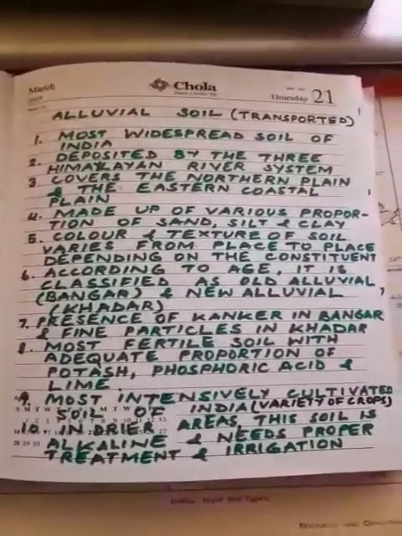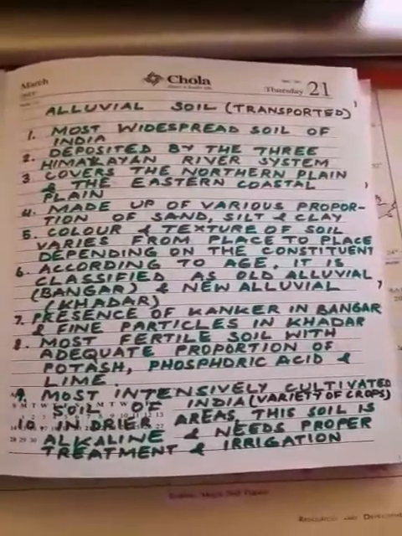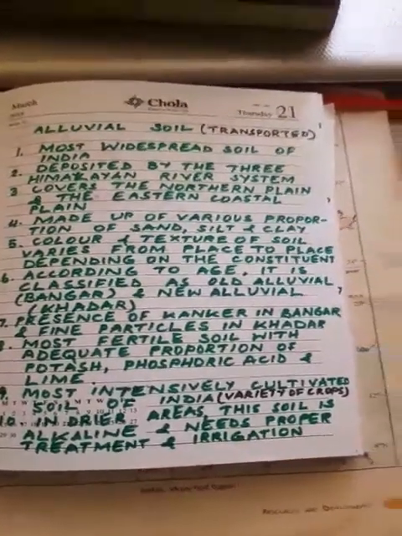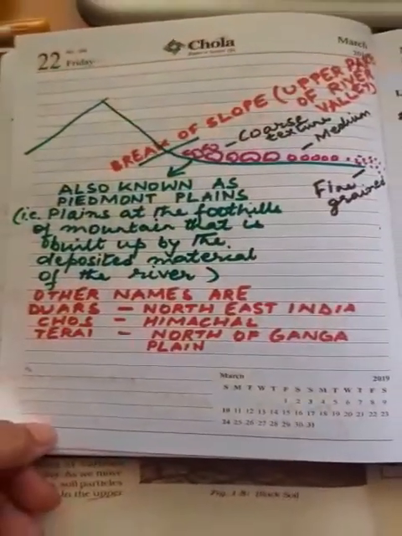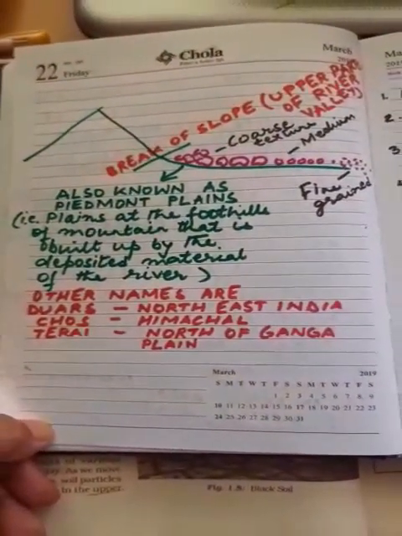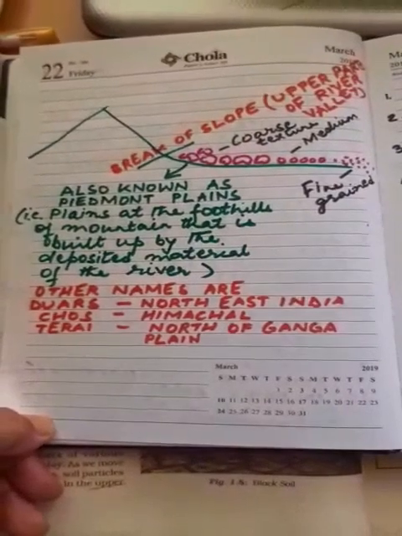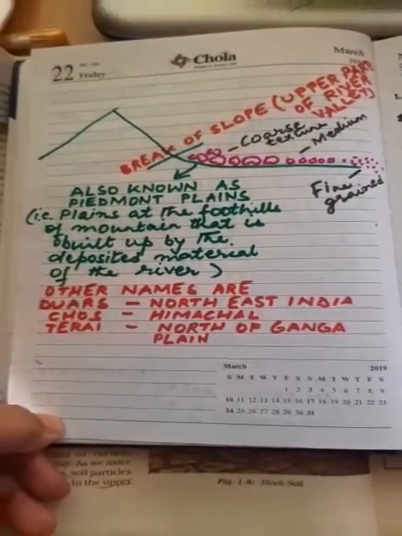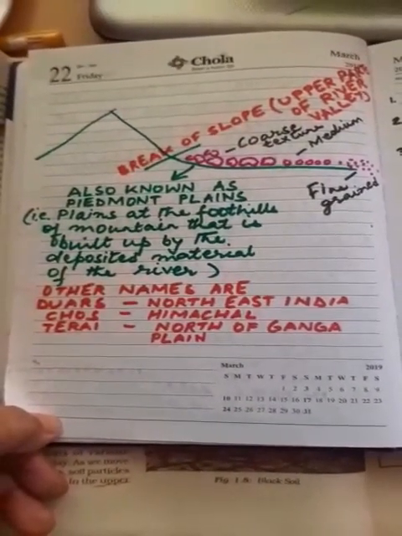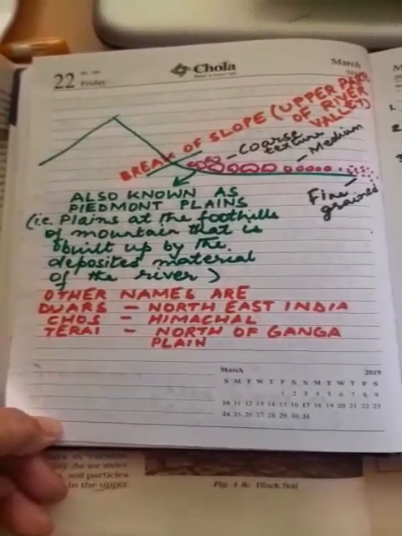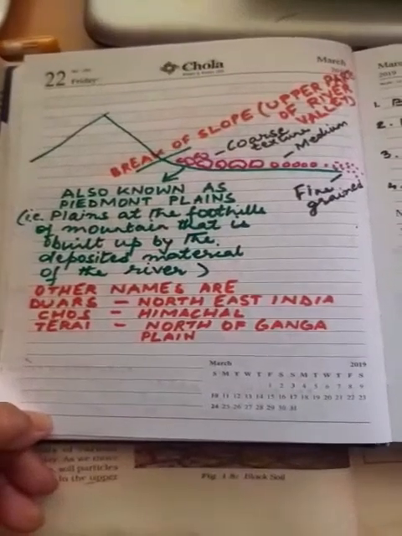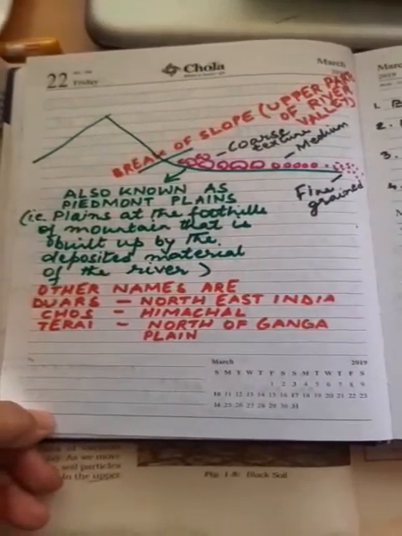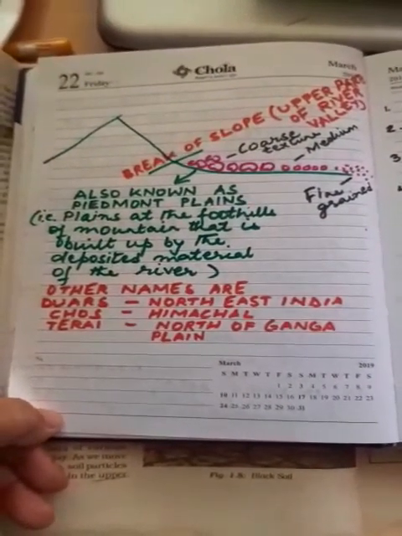Then I have made the diagram of the break-of-slope, which is the upper part of the river valley. The soil is coarser in texture, then it becomes medium and fine-grained in the last stage. The plain is known as Piedmont Plain, that is, plains at the foothills of a mountain built up by the deposited material of the river.